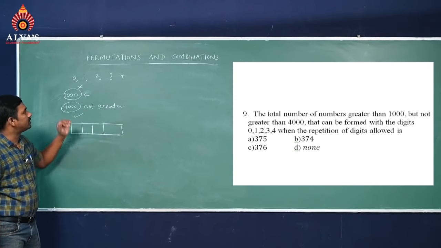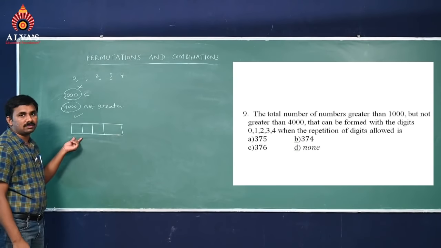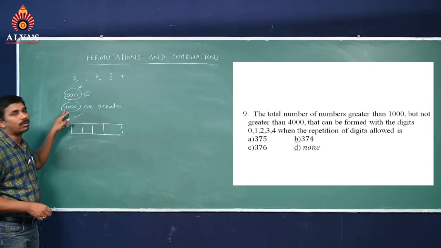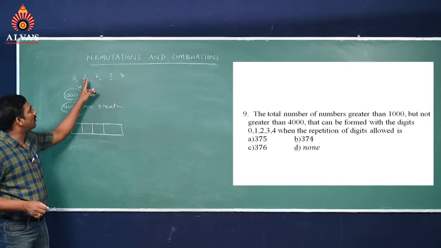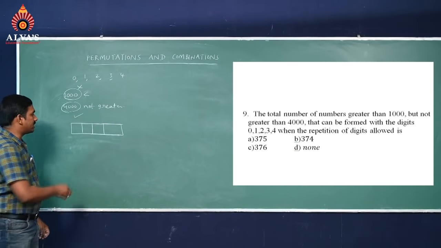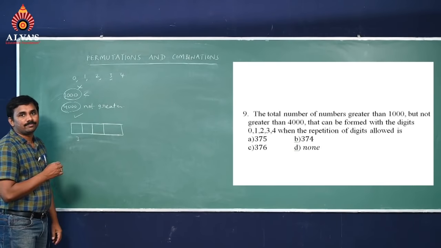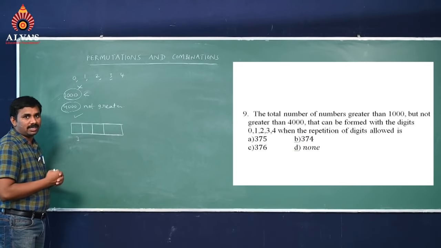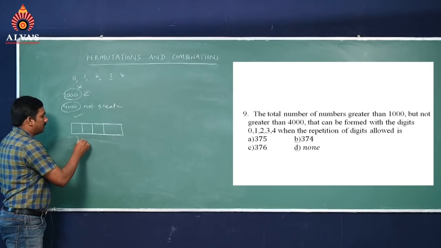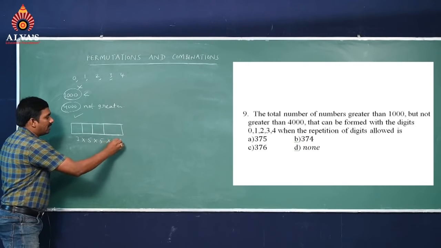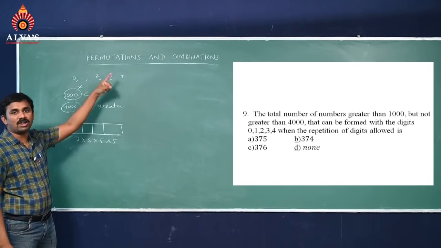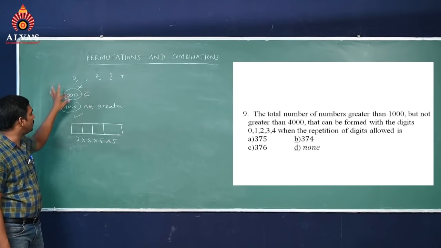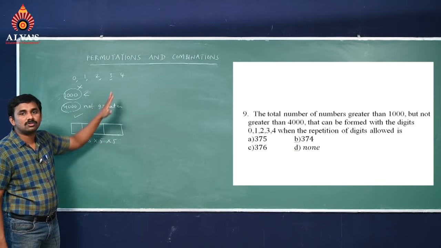See here, if you want to select the first place, more than 1000 and less than 4000 means don't consider 4 also. Without considering 4, we can consider only 1, 2, 3, that is 3 ways. Then repetition is allowed, so every other digit we can select in 5 ways, 5 ways and 5 ways. So 0 is not possible at the first place, and 4 also I am avoiding.